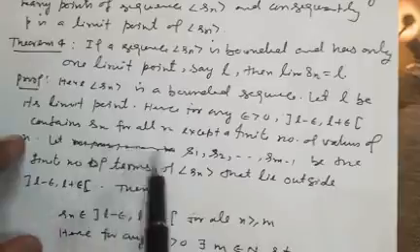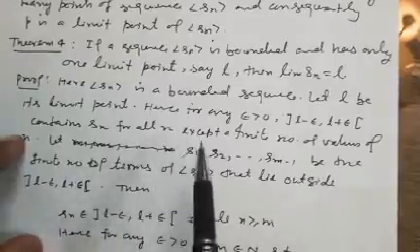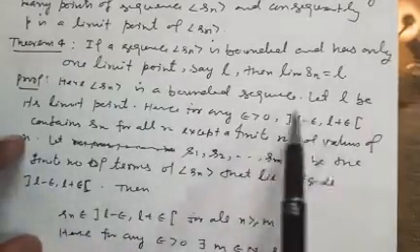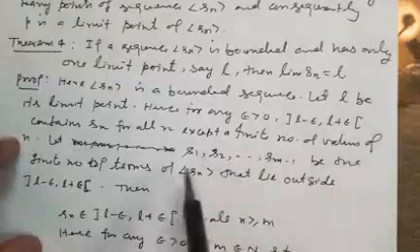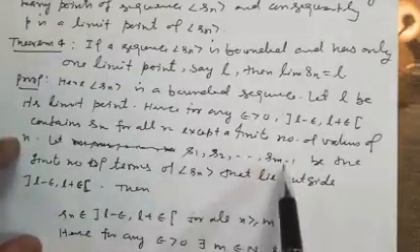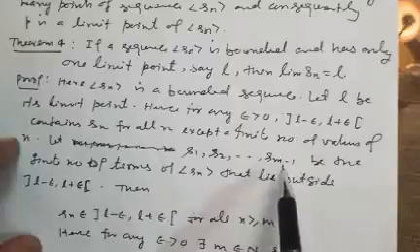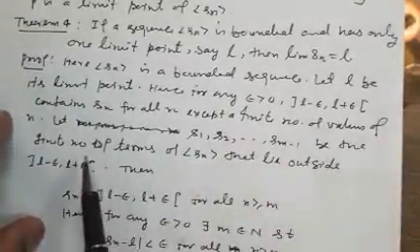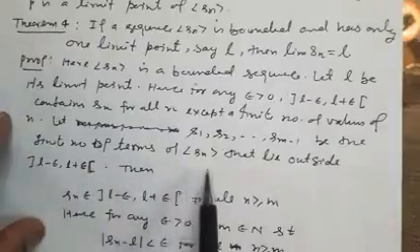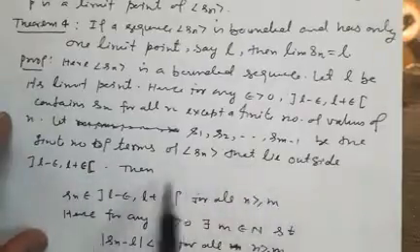There are some terms which are outside this neighborhood. So let S1, S2 up to S(m minus 1) be the finite number of terms of Sn that lie outside this interval.